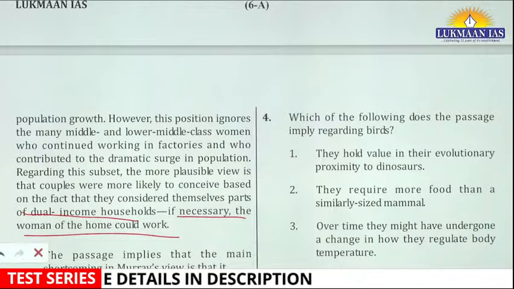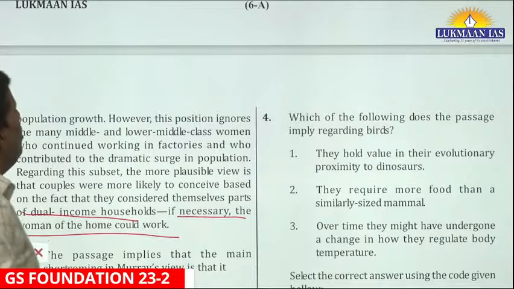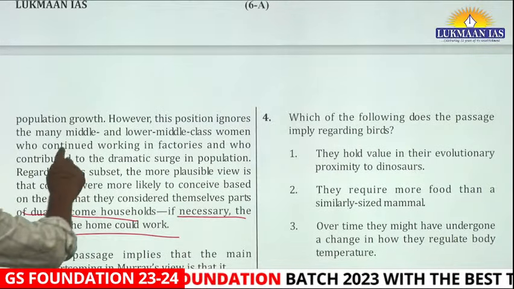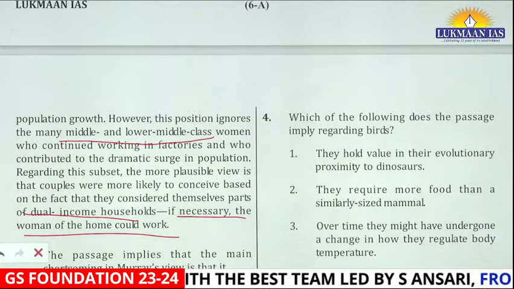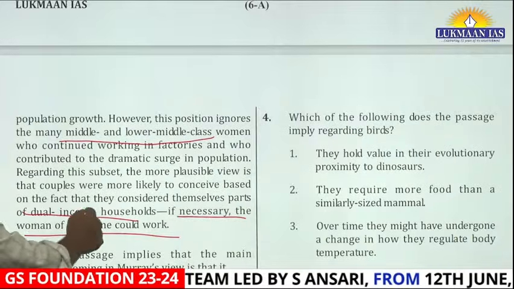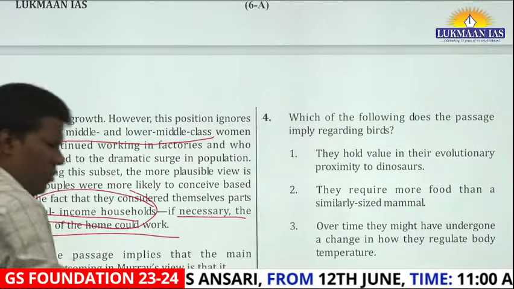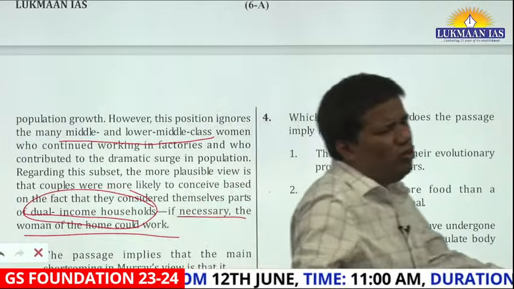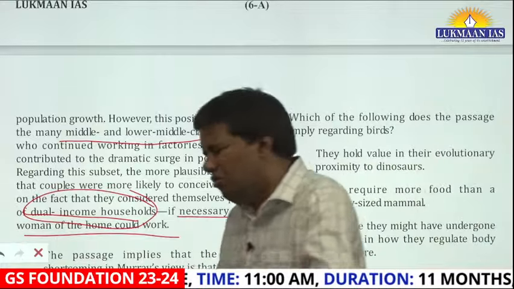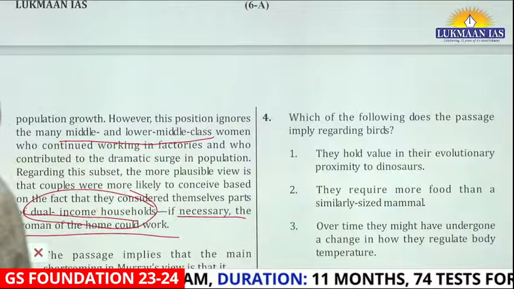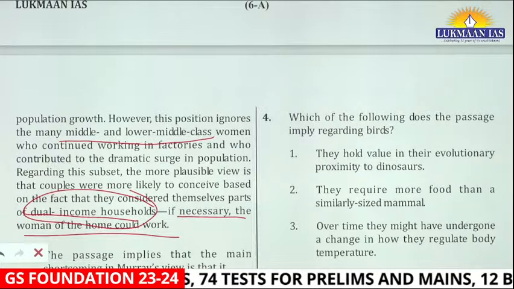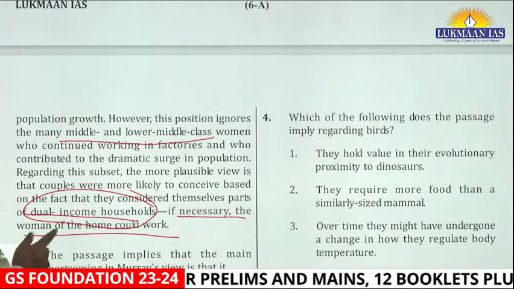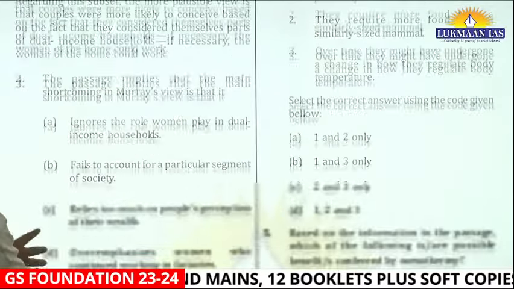And then they said, okay, however, this position ignores one particular group, right? Middle and lower middle class women could afford more children because now they became part of the dual income household. Both man and woman could go to work. So they thought, now both of us can work, we have money and we can raise more children, right? So here a different psychology is coming into the picture. Once you have understood this, let's see what the question is.